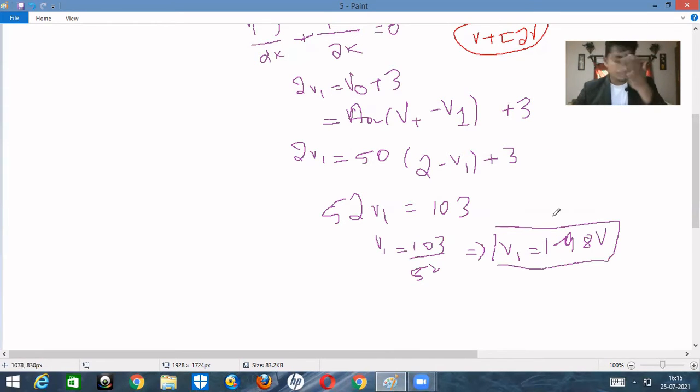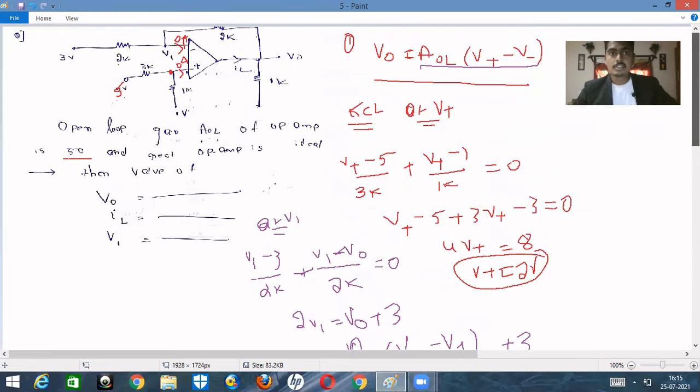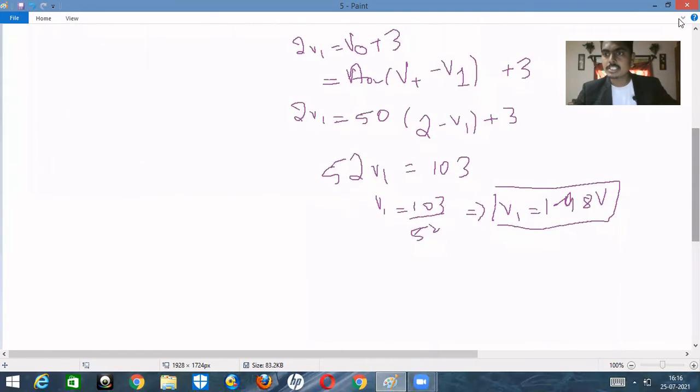Because the open loop gain is finite, the virtual ground concept is not applicable. That is why even though there is plus 2 volts at the V plus terminal, at the V minus terminal the 2 volt is not reflecting. Why? Because of this finite gain. Whenever we are given a finite gain, first we need to write the relationship between output and the differential voltages, and then apply KCL at V plus and KCL at V minus. After applying KCL at V minus, we substitute this relation and automatically we will get the value of V1. After getting V1, it is easy to find V0, right?